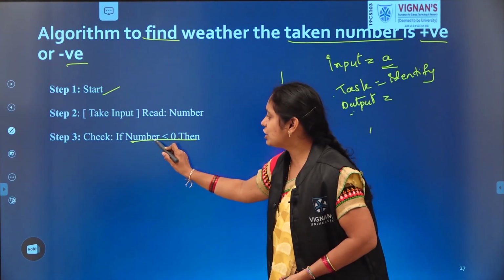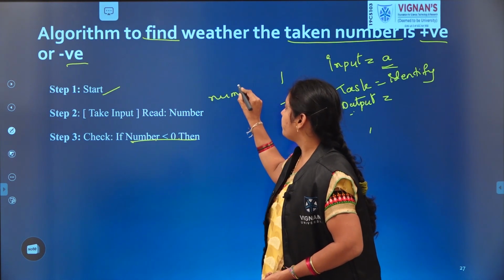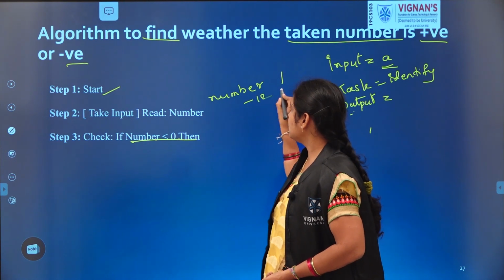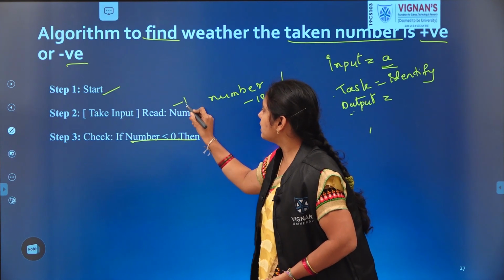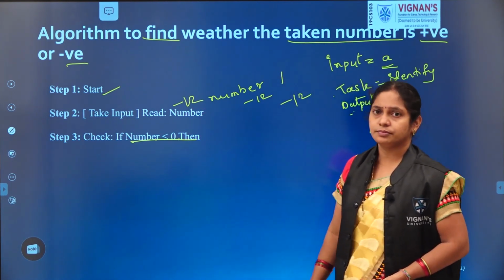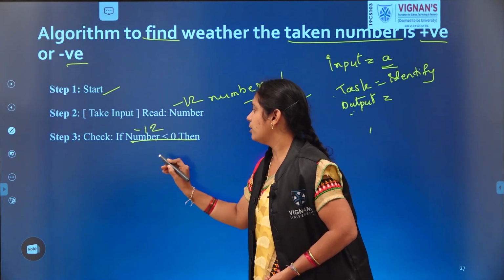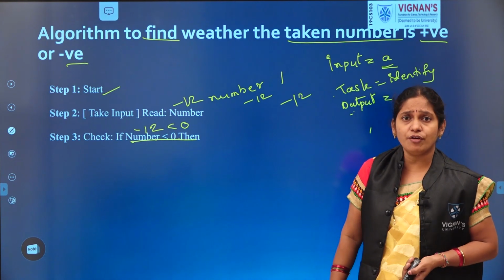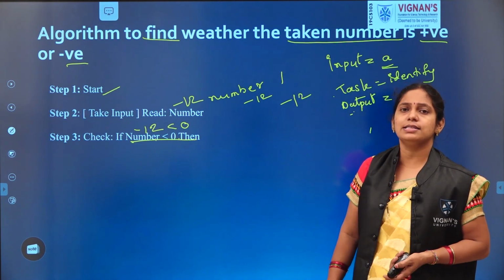If this condition is true, assume the number here is minus 12. Here this number we considered as minus 12. So we are checking whether minus 12 is less than 0. Is it true or false? Minus 12, is it less than 0 or greater than 0?